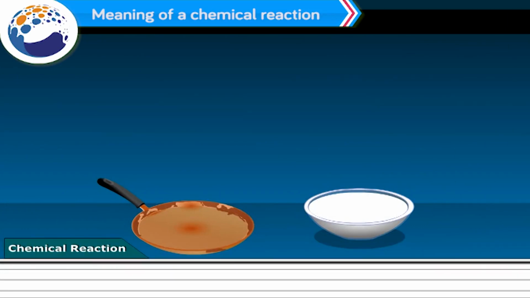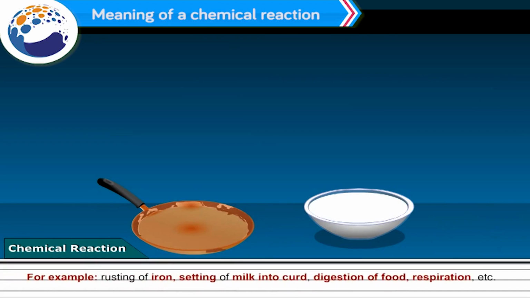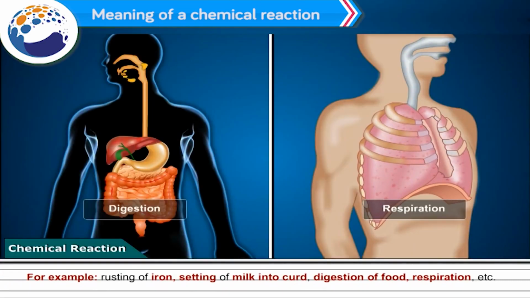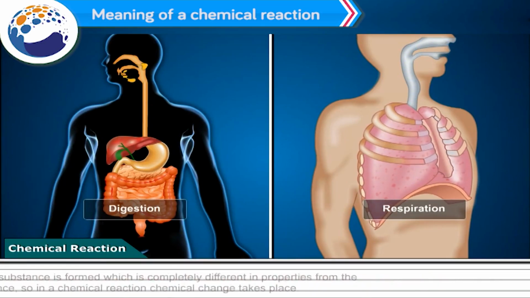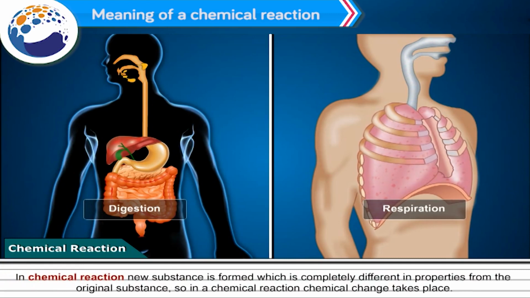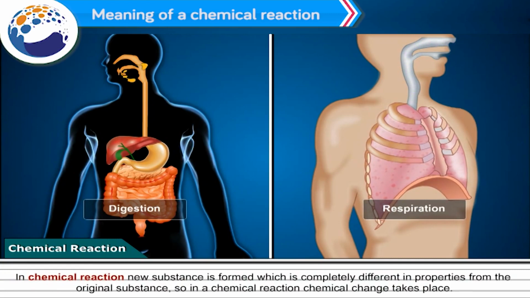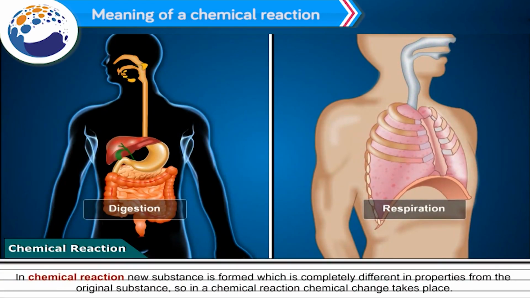Meaning of a chemical reaction. The transformation of chemical substance into another chemical substance is known as chemical reaction. For example, rusting of iron, setting of milk into curd, digestion of food, respiration, etc. In chemical reaction, new substance is formed which is completely different in properties from the original substance. So in a chemical reaction, chemical change takes place.